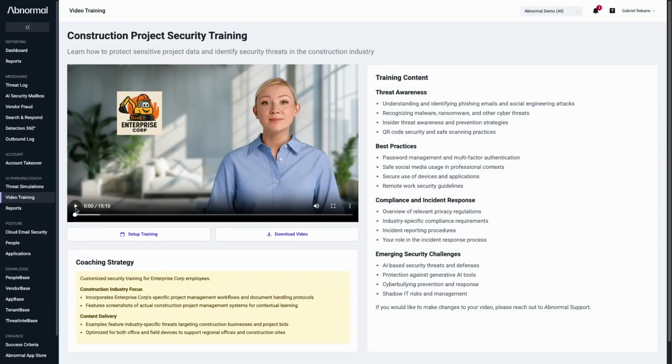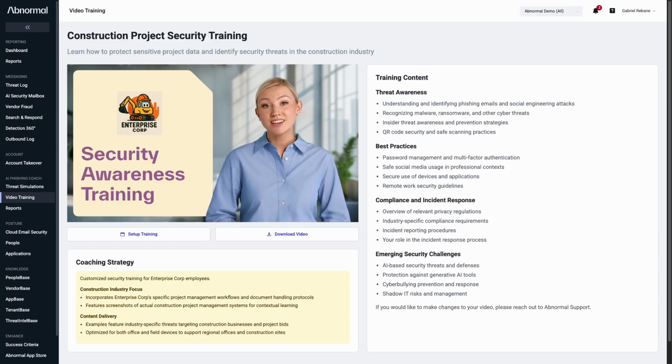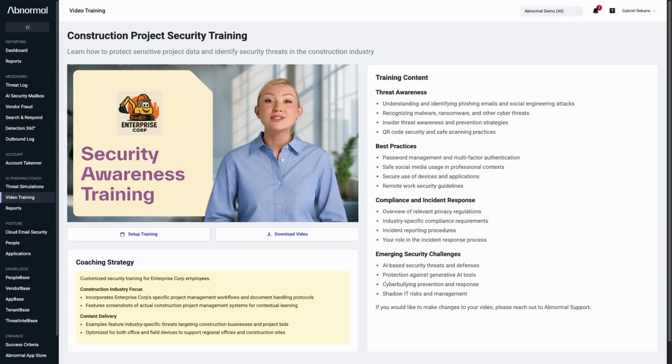But it doesn't stop there. AI Phishing Coach also powers long-term training, replacing outdated, off-the-shelf videos with dynamic content generated by AI and tailored to your organization's brand, tone, and risk profile. The result is training that actually feels like it came from your team, relevant, personalized, and aligned to your culture.